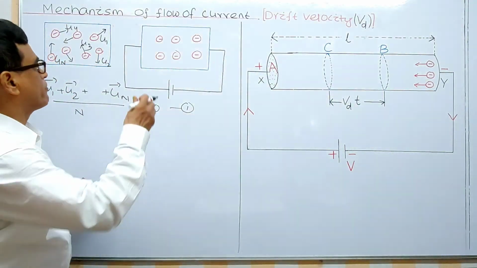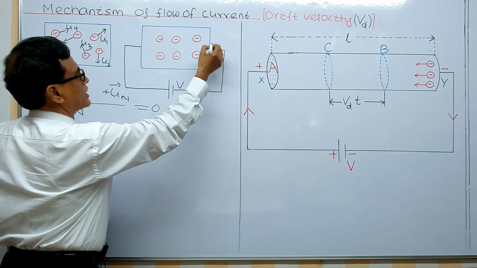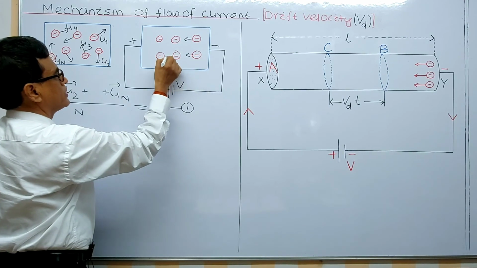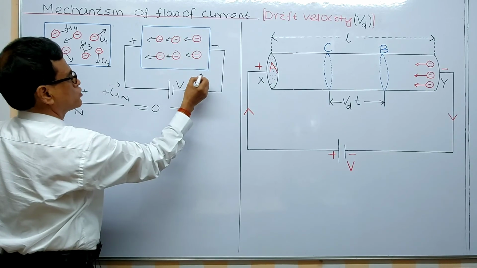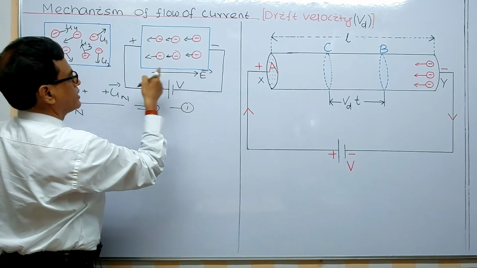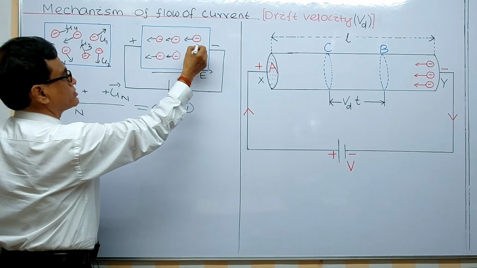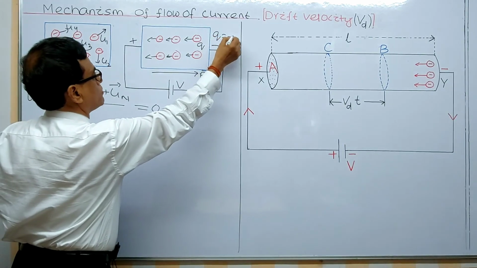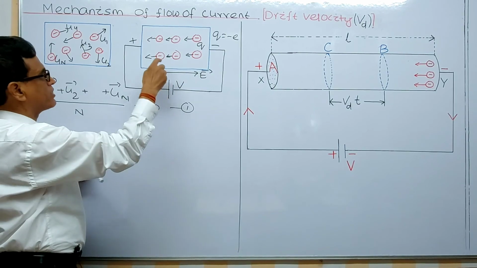But whenever you apply a potential difference across the same conductor, then this side becomes minus and this side becomes plus. So the electron starts moving in this direction. Because this is minus and this is plus, there exists an electric field vector in this direction, from plus to minus. And for this electron, the charge Q equals minus e, the electron charge. And what happens if you apply a battery across this conductor?